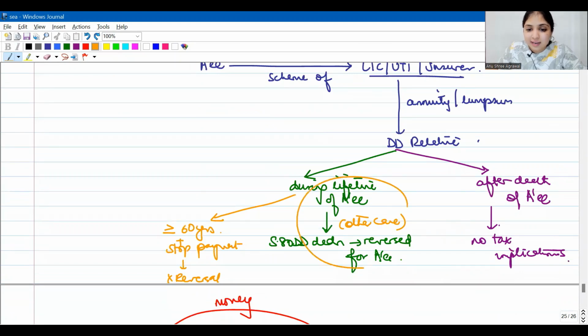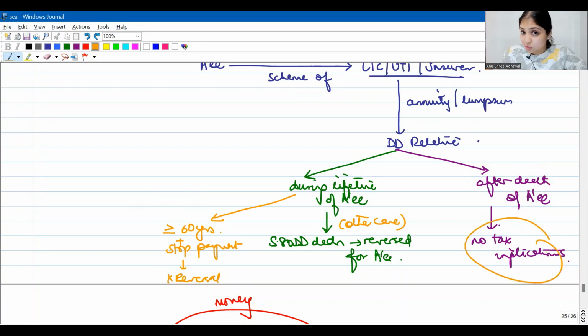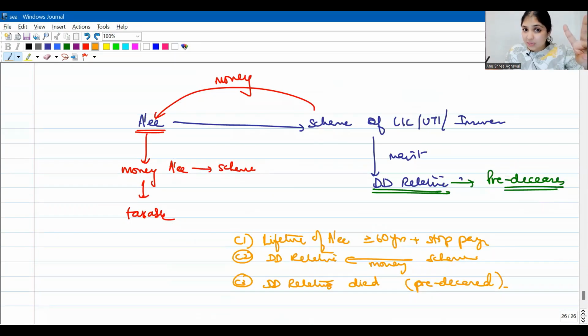Reversal for the assessee arises only when the amount is received by the dependent disabled relative during the lifetime of the assessee, and that too before he has reached 60 years of age. Because after he has reached at least 60 years and has stopped making payment, then there is no reversal. After his lifetime, there is no reversal. Only here there is reversal.